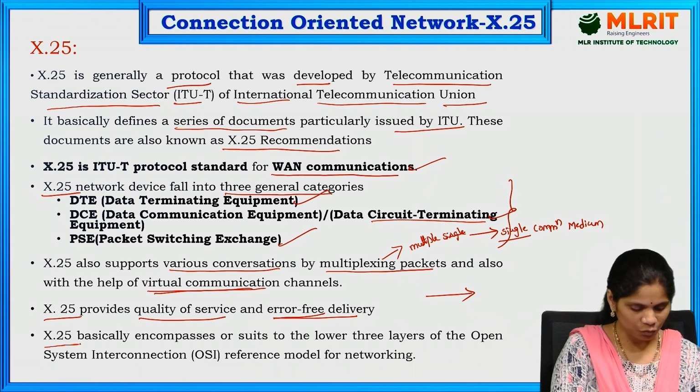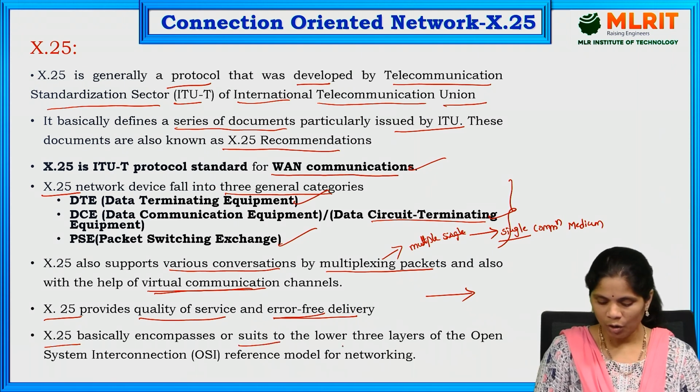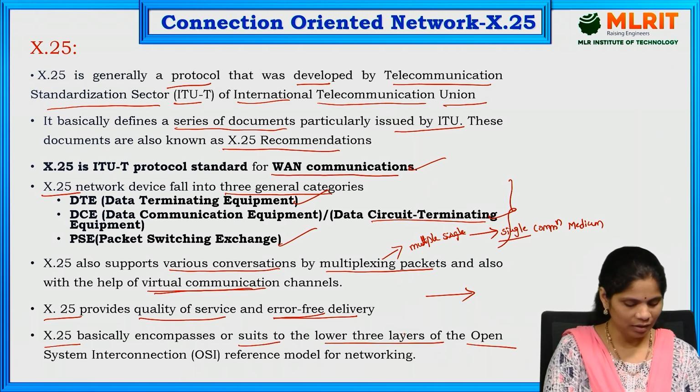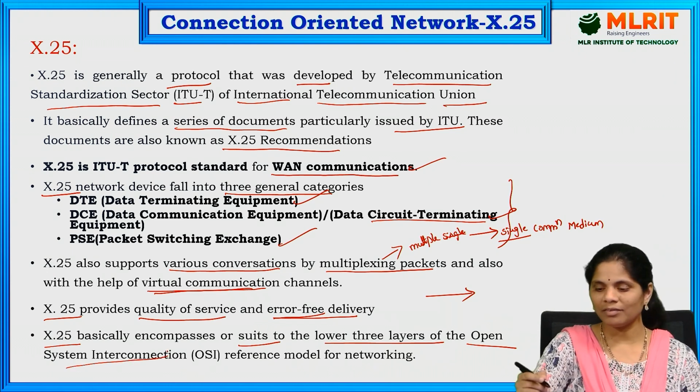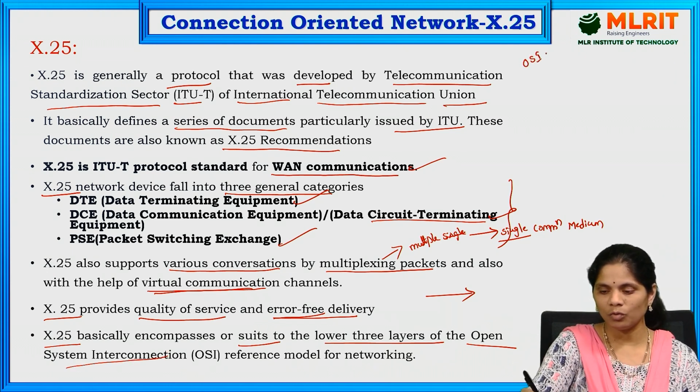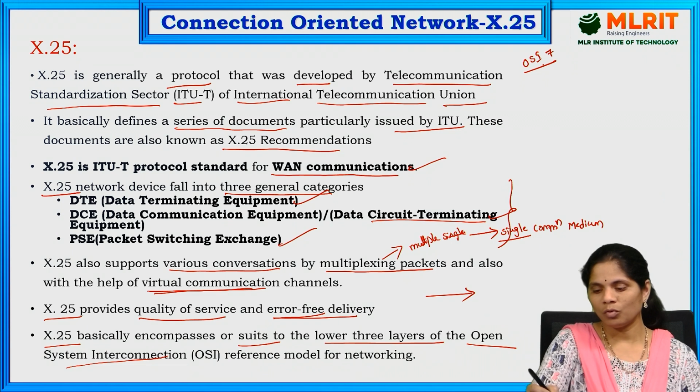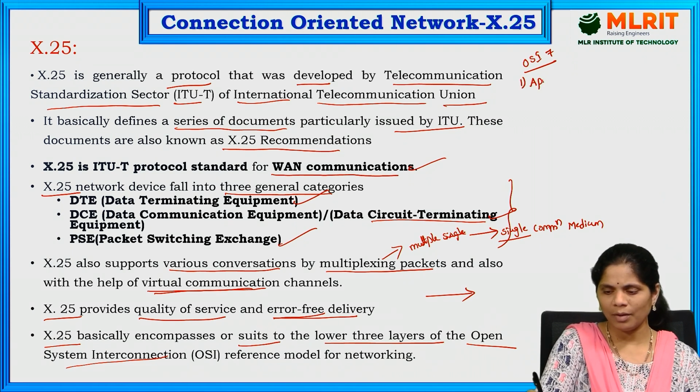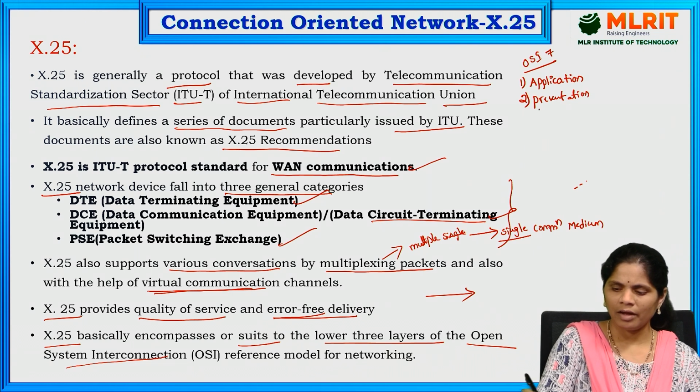X.25 mainly targets the lower levels of the OSI reference model. Already we discussed that OSI has a total of 7 layers. The first layer is the application layer, the second is the presentation layer, next is the session layer, and the fourth layer is the transport layer.